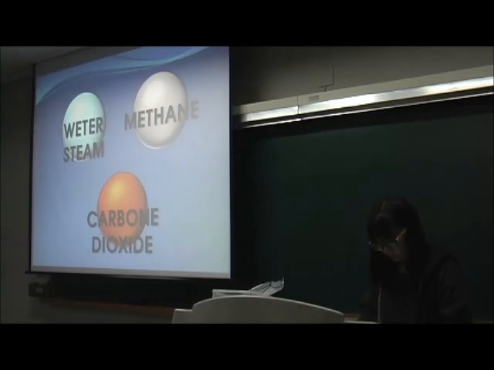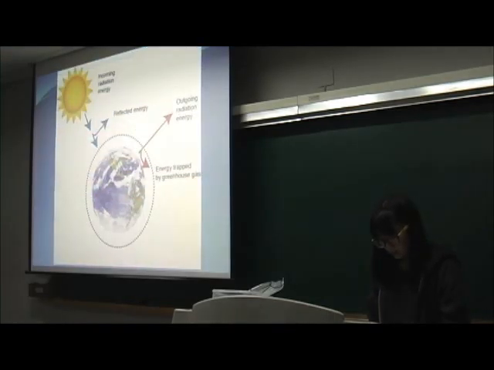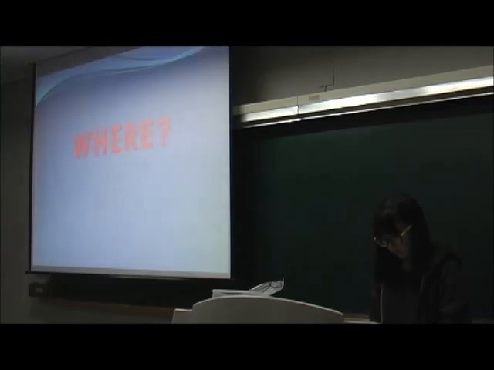A direct culprit of global warming is greenhouse gases. Greenhouse gases are water vapor, carbon dioxide, methane, and so on. These greenhouse gases stop heat from leaving Earth's atmosphere. Then, where do they come from?